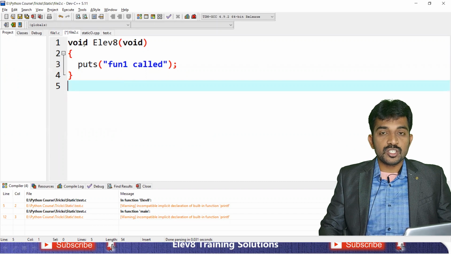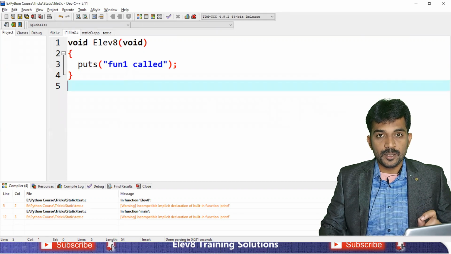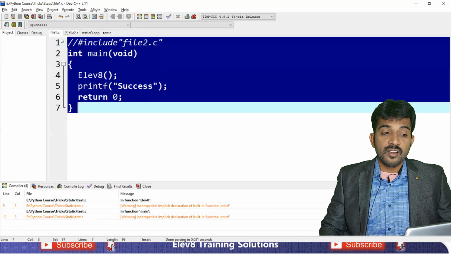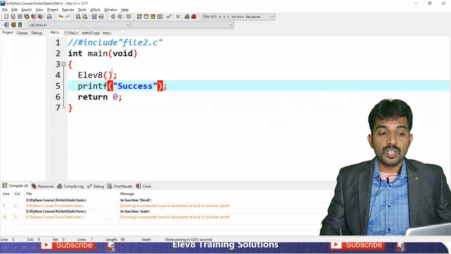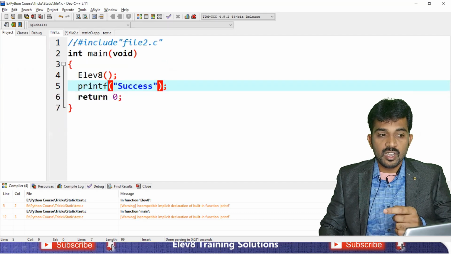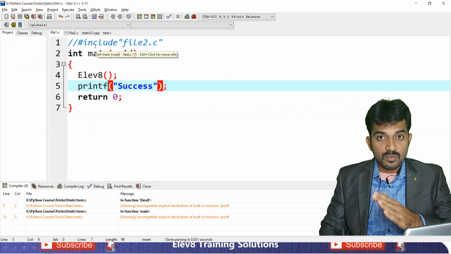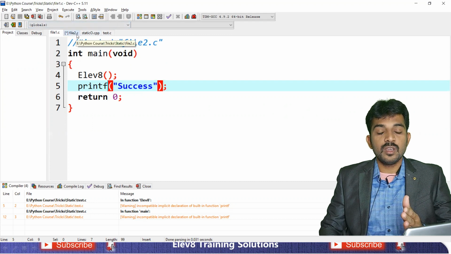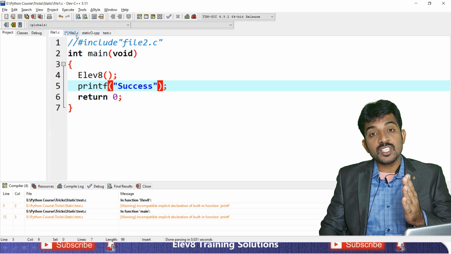It's a normal function. Normally when you write a function globally, it has global scope. File 2 contains your function and file 1 contains your main program. You are calling this elevate function from file 2 in file 1, accessing it from the other file.